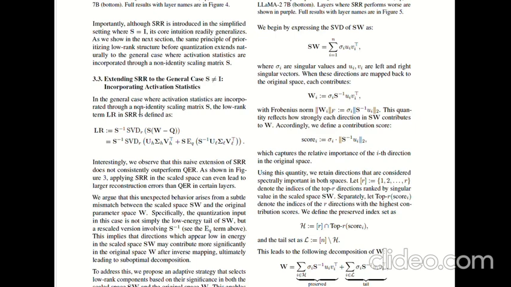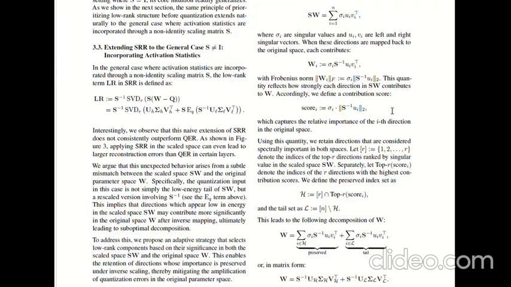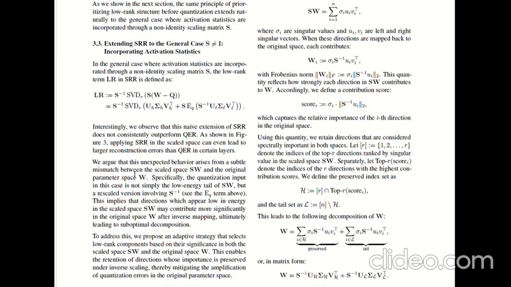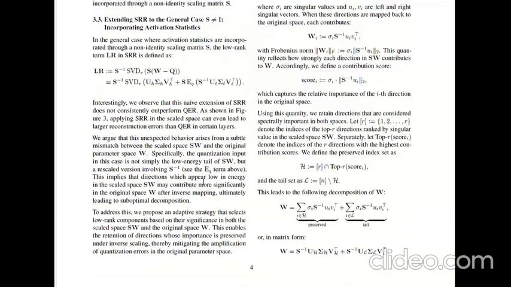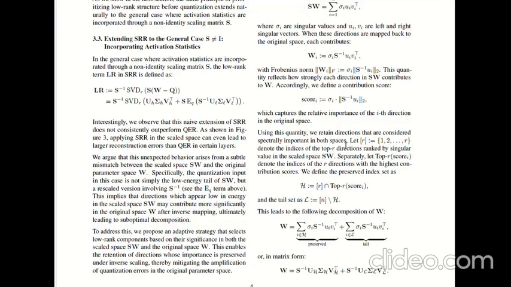Why? If we do SVD on SW, we find directions that maximize variance in the scaled space. However, to get back the weights, we multiply by S inverse. So we can see the formula for this, W is proportional to S inverse times the SW output. As S inverse is large, it can amplify unimportant tail directions from the scaled space into massive errors in the weight space. If we look at this equation, score equals sigma_i times S inverse u_i. This measures how much this direction matters in the original weight space.